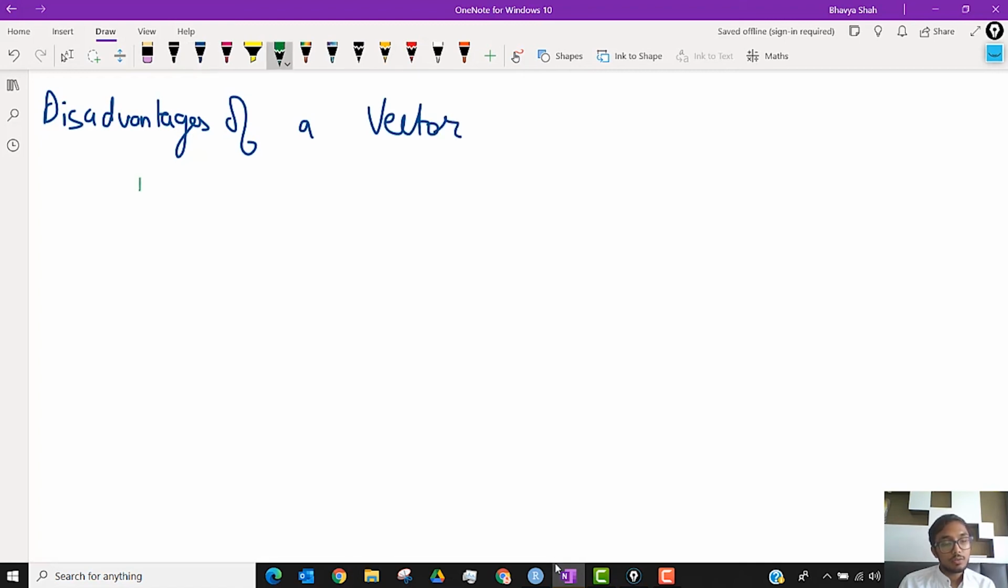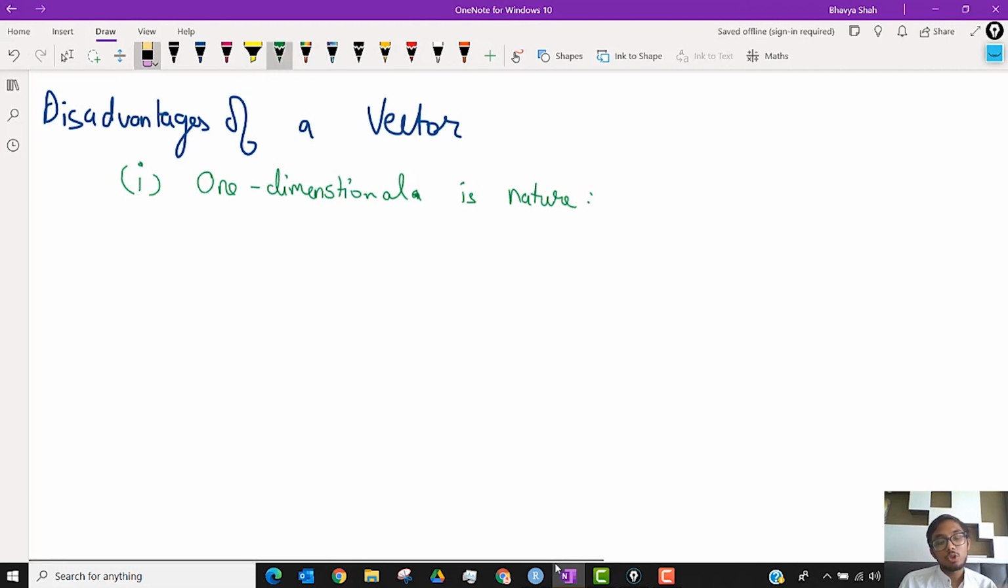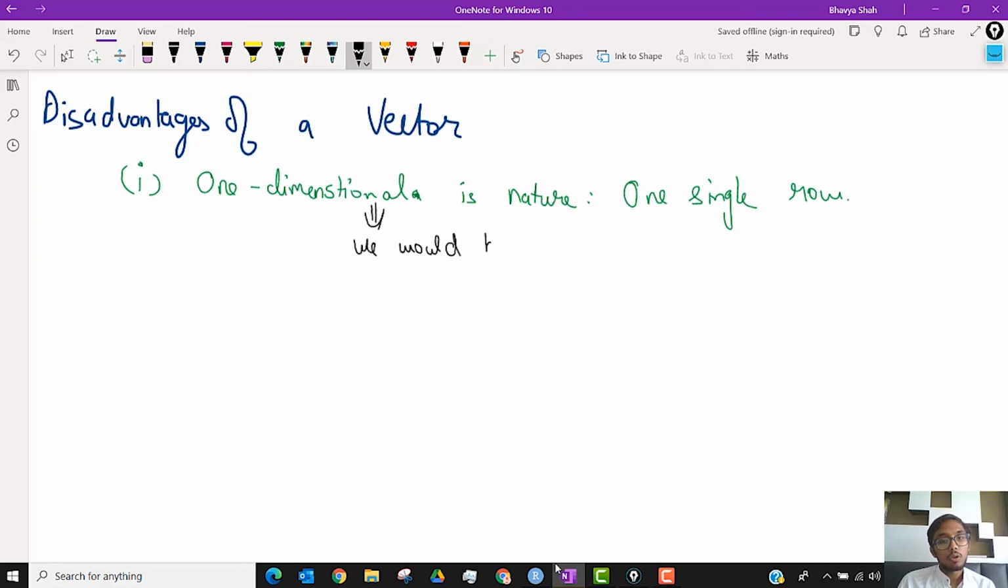For the first disadvantage, it is one dimensional in nature. Okay, so a vector can only store data in one direction. It cannot have rows and columns. It only has a row. We might face a situation where we would like both rows and columns.